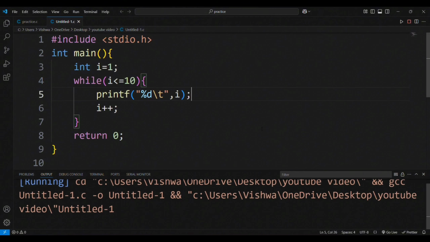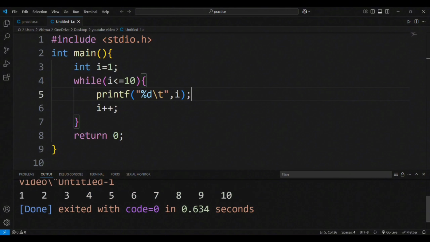After executing, we got 1 to 10 as an output. If you want to print them in the descending order, then we need to give I value as 10 and change this condition to I greater than or equal to 0 and change this to decrement operator. And now let us try to execute it. After executing, we got 10 to 0 as an output.